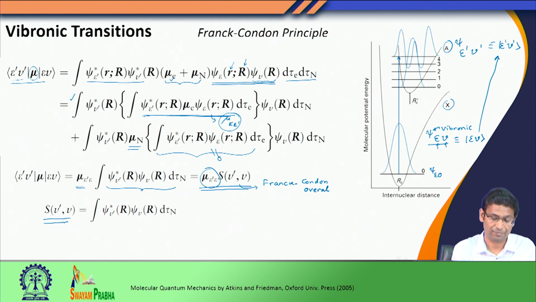As given here. In this lecture we discussed this vibronic transition and what the selection rules are for this vibronic transition. We have discussed up to this Franck-Condon overlap. We have written down this Franck-Condon overlap, and we will continue our discussion in the next class from here.